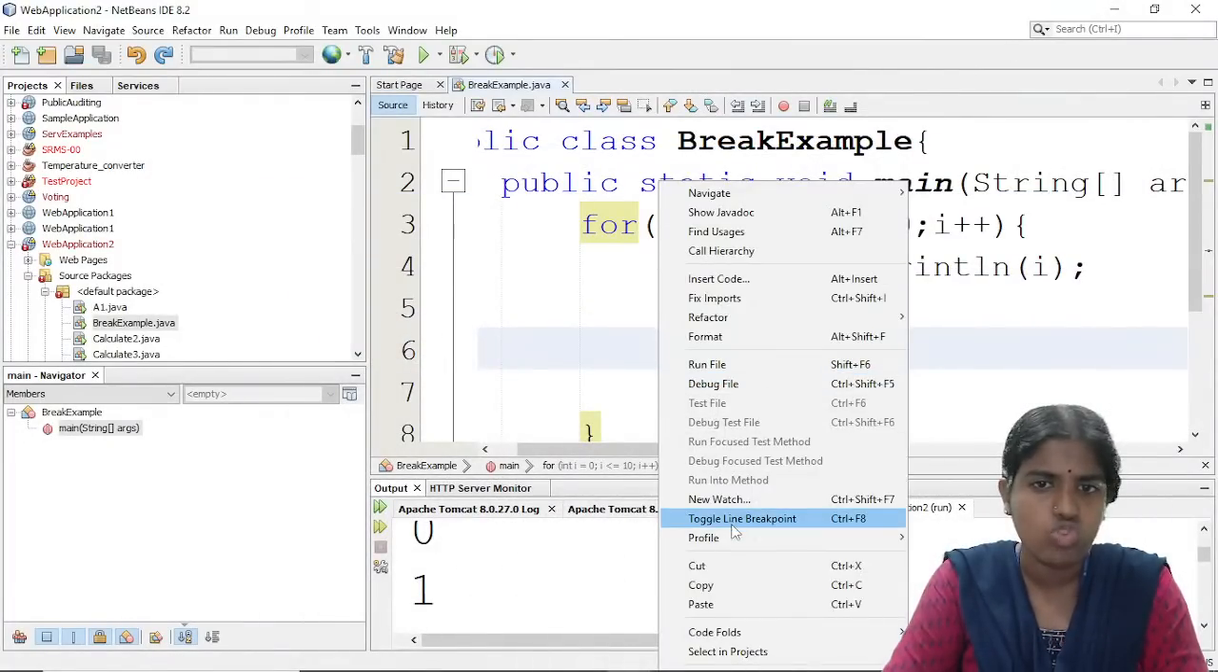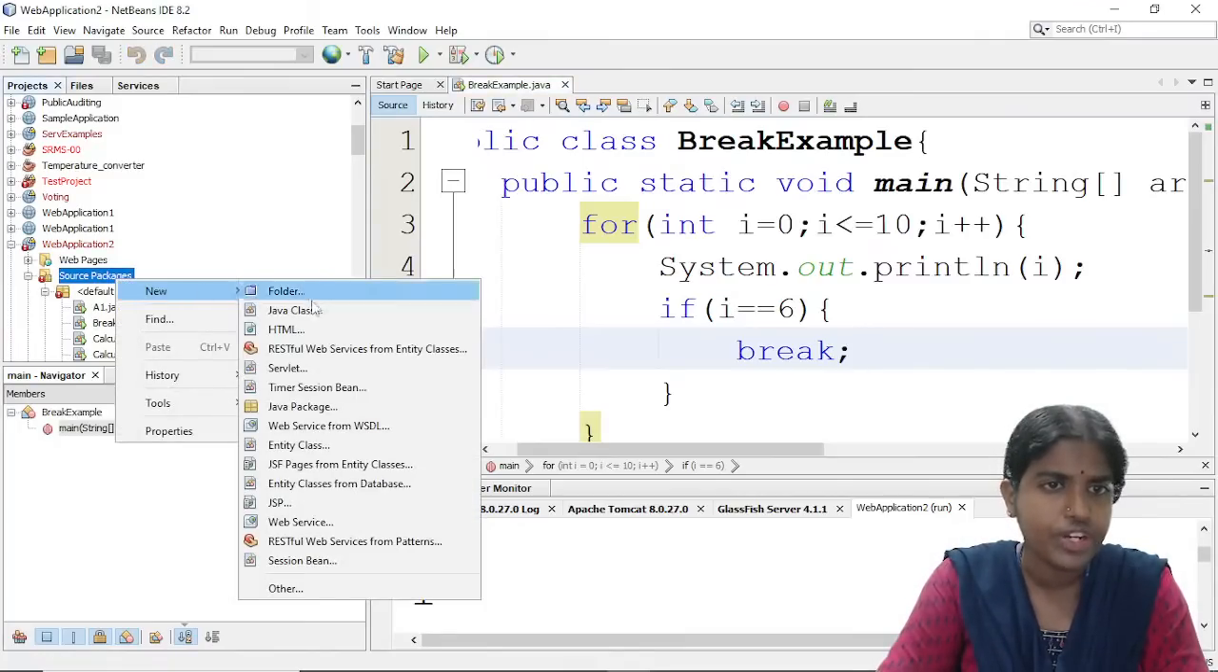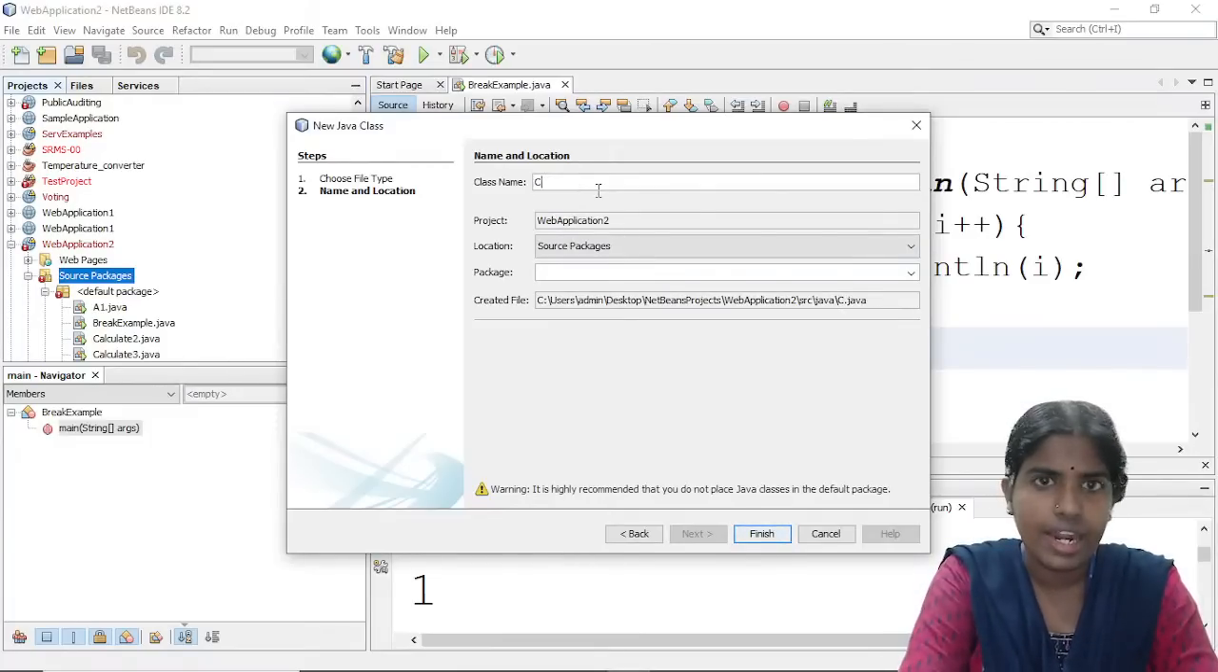Yesterday I was discussing with you about what is the use of going for break statements, what is the use of going for continue statements. So I am going to give you one more example of continue statement. So I am just giving here continue example.